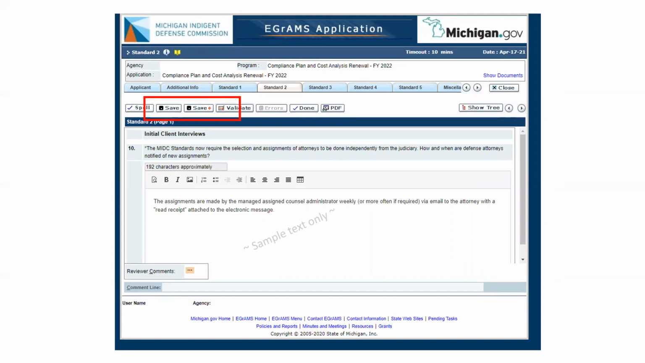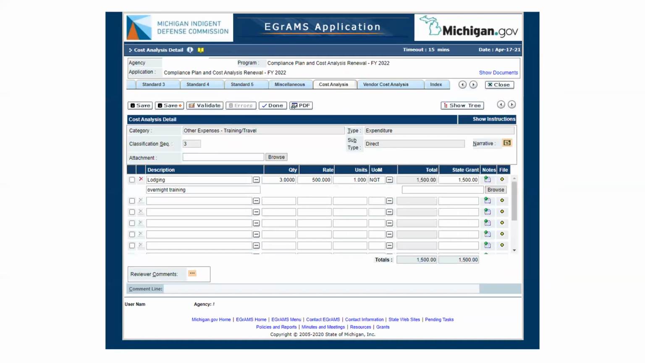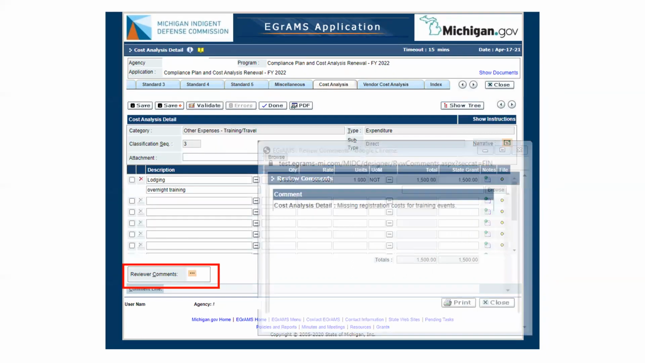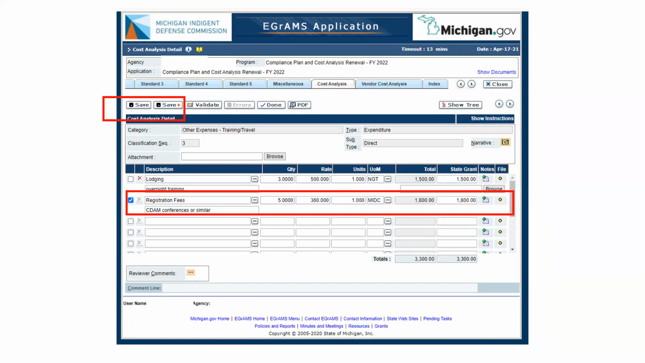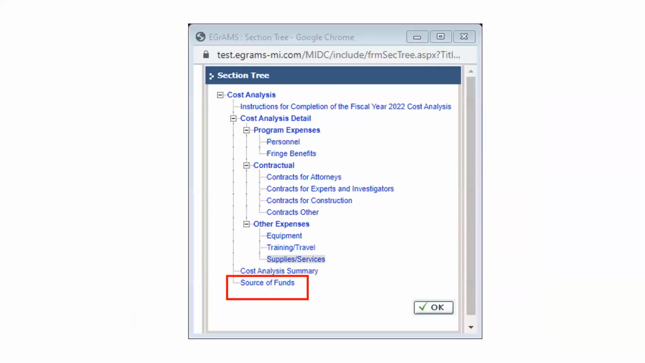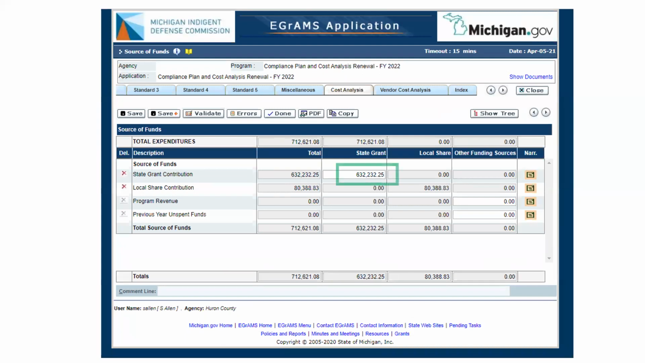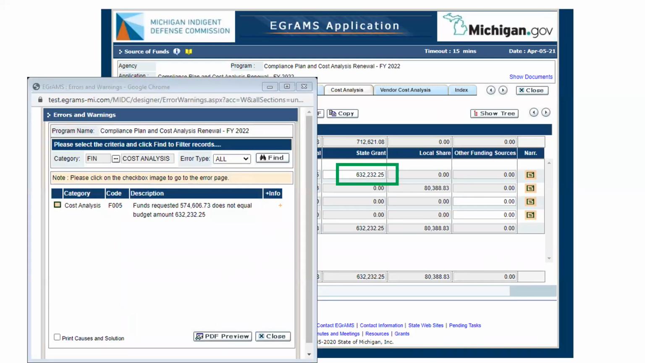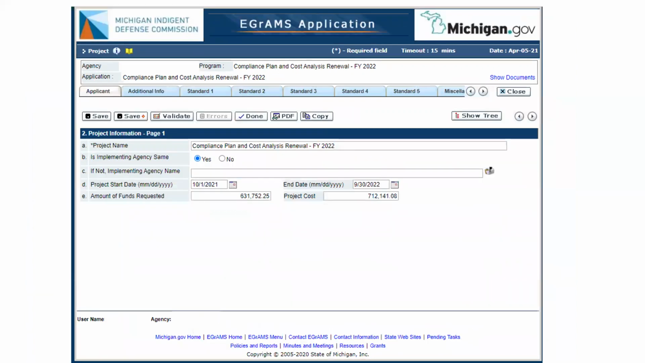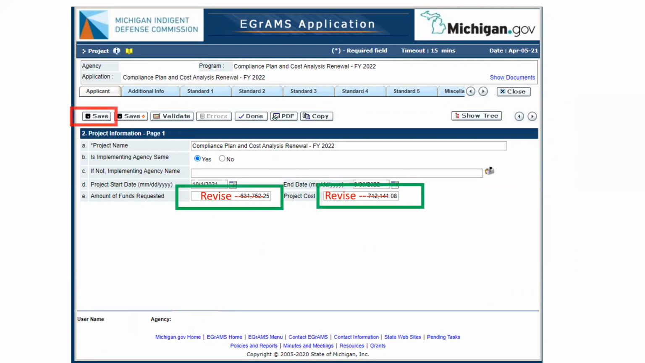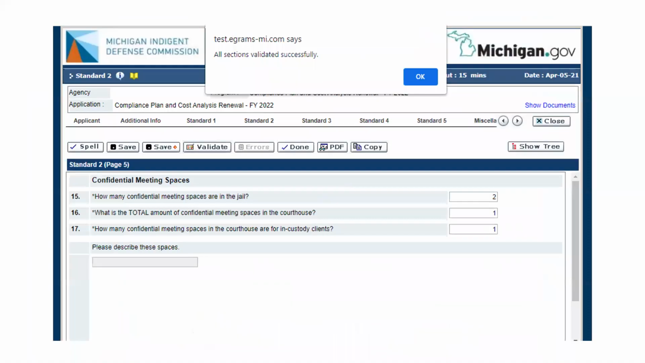And if you do make any changes, please remember to save as you move along in the document. This is true for both the plan as well as the cost analysis. And again, revisions to any part of the cost analysis require revisions to the source of funds page and project information page. Follow the same steps as before to locate the source of funds, revise the numbers, save, validate, and resubmit the FY22 application.